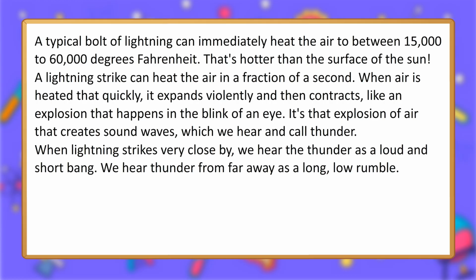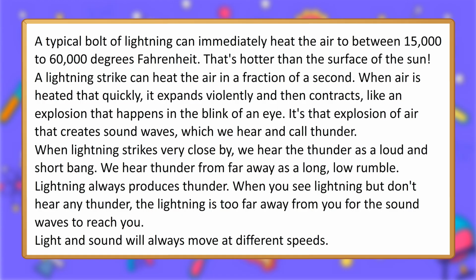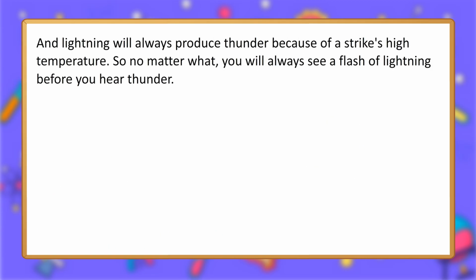When lightning strikes very close by, we hear the thunder as a loud and short bang. We hear thunder from far away as a long, low rumble. Lightning always produces thunder. When you see lightning but don't hear any thunder, the lightning is too far away from you for the sound waves to reach you. Light and sound will always move at different speeds. And lightning will always produce thunder because of a strike's high temperature. So no matter what, you will always see a flash of lightning before you hear thunder.